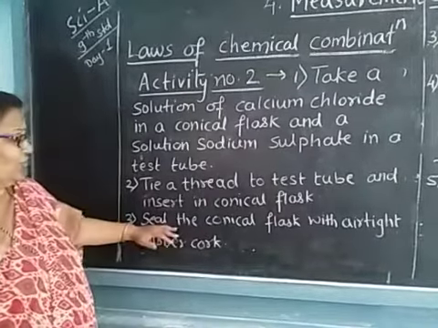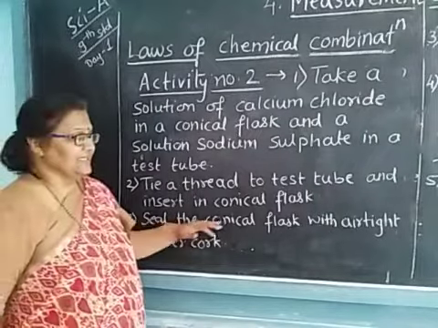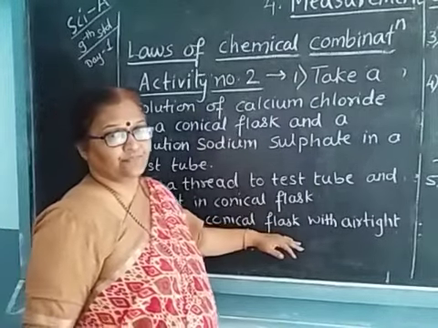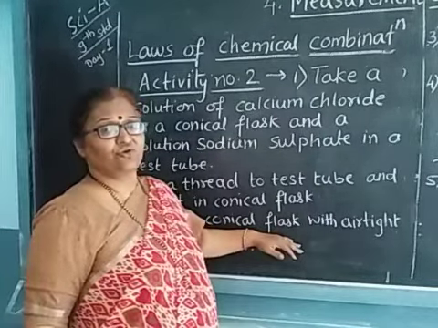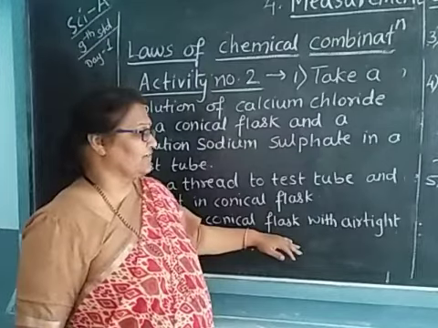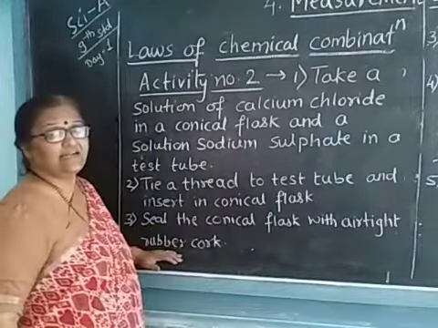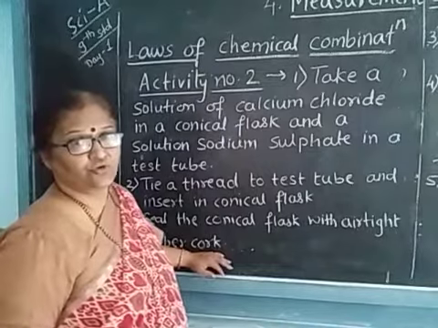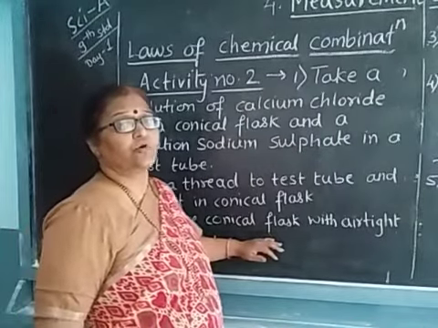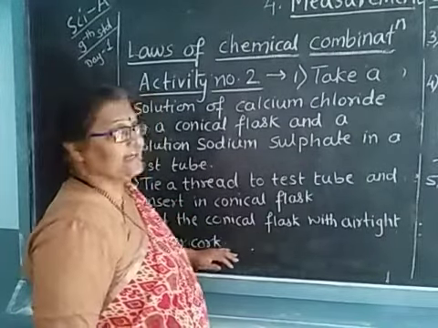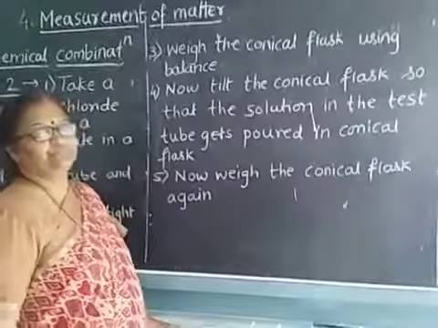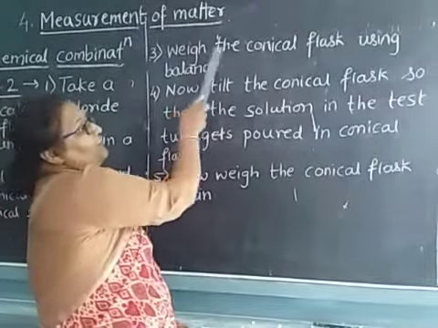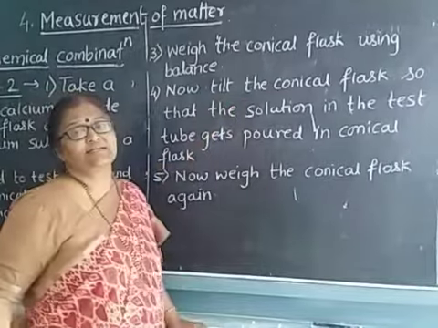Now you have to seal the conical flask. Seal means you have to close the conical flask with an airtight rubber cork. Now weigh the conical flask by using the balance.